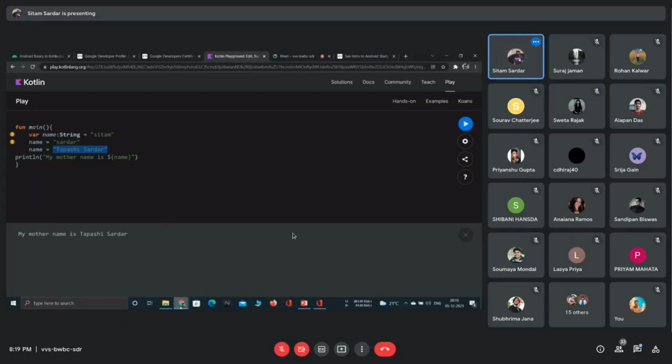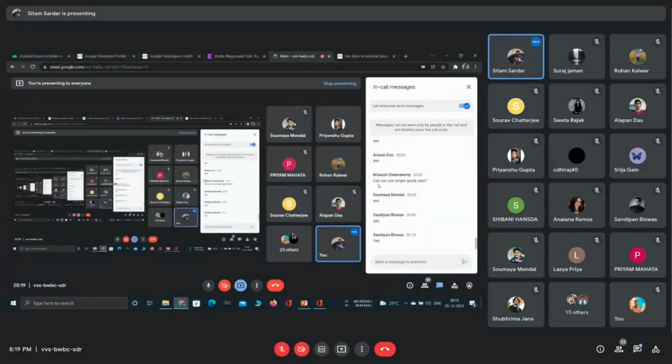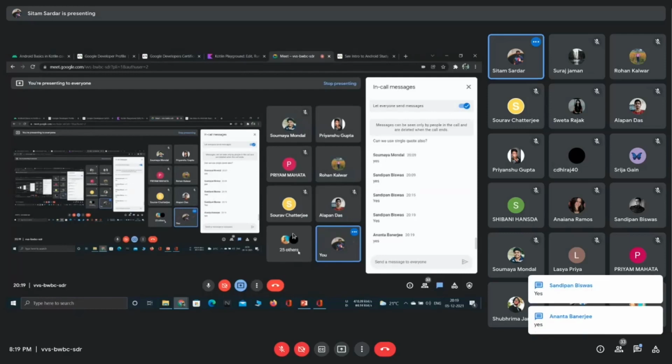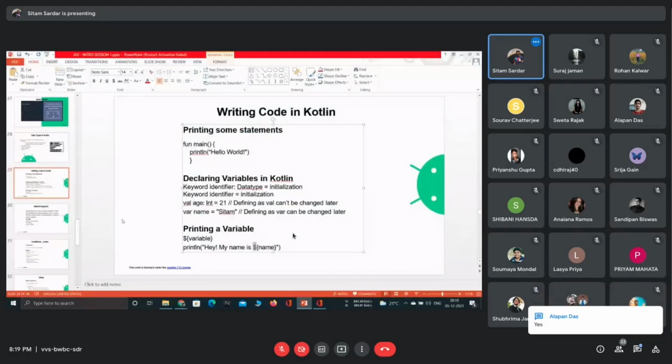Okay, up to that it is clear? So we are printing in such a way.